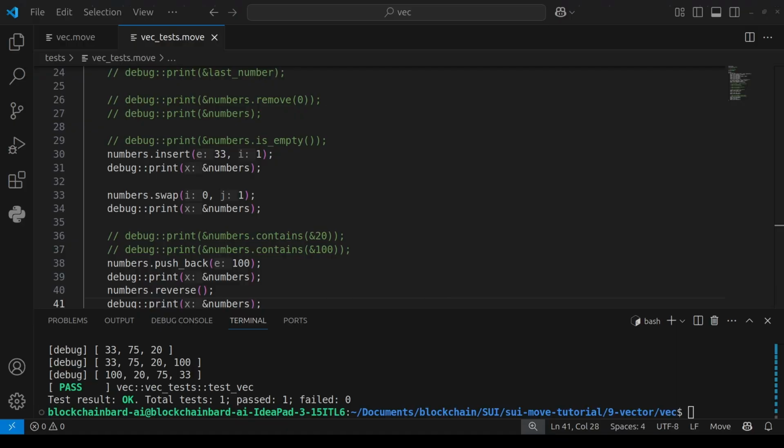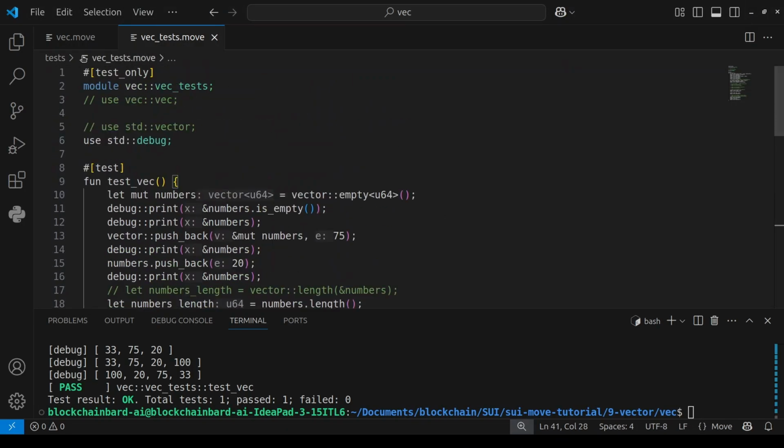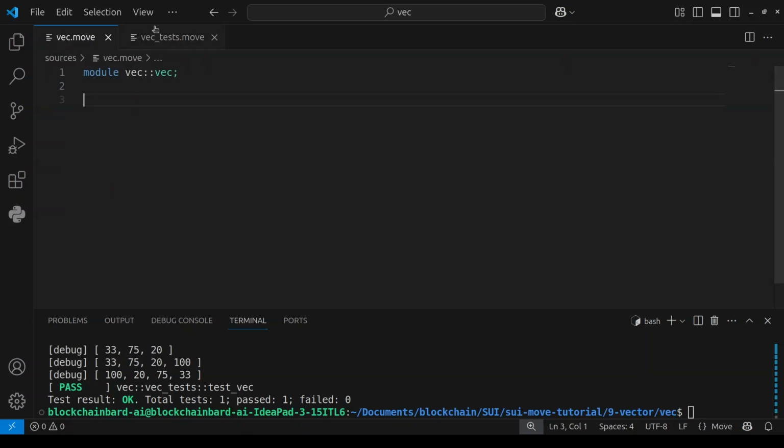Heading over to our VS Code, let's go to our main module. Let me show you how you can use a vector with a struct. Let me write my first struct: public struct Foods, and let's give it the key ability.